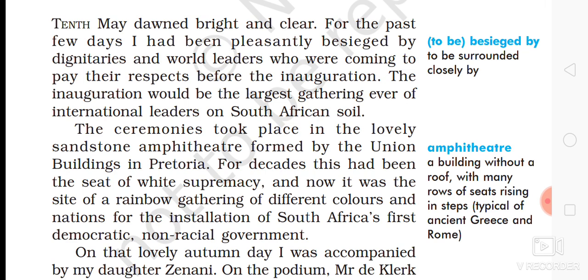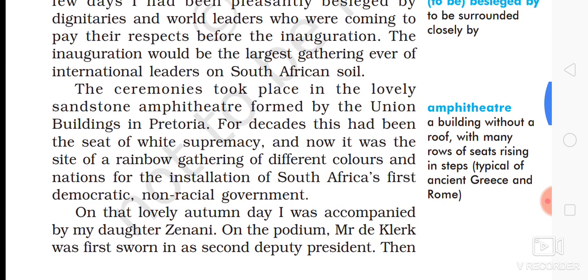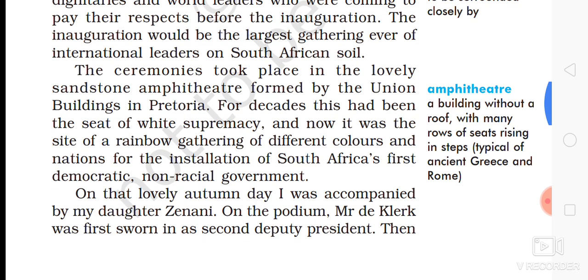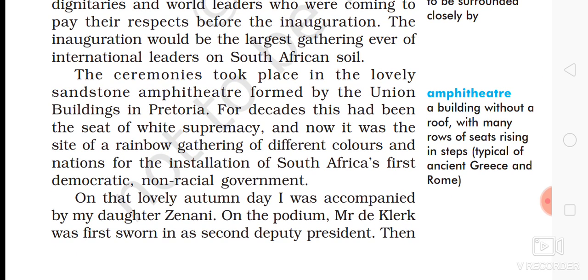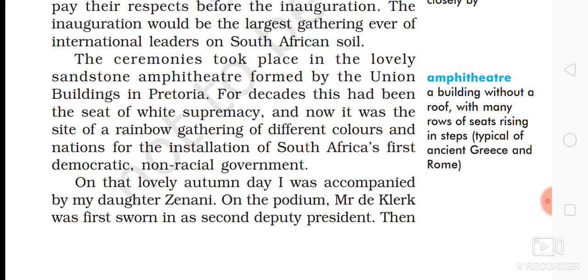So this paragraph is talking about the inauguration ceremony, the day Mandela had to take his oath. This paragraph talks about the oath-taking ceremony. And this inauguration would be the largest gathering ever of international leaders on South African soil, meaning South African ground. So 10th May is the day, that's why he said the day dawned bright and clear.